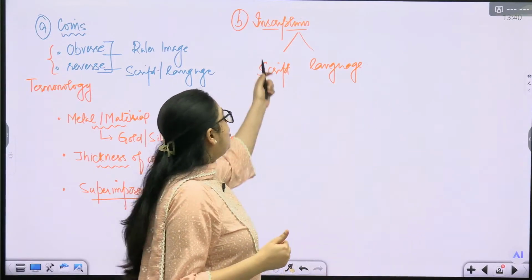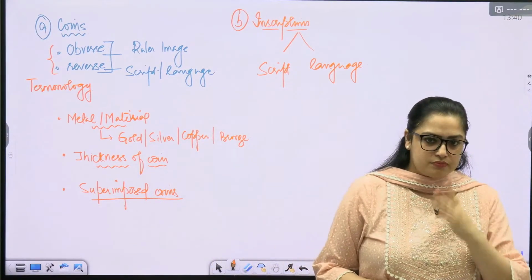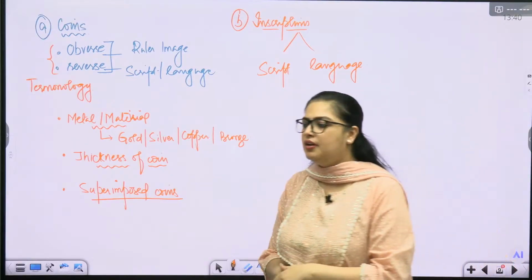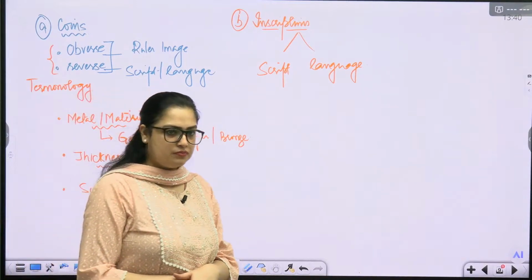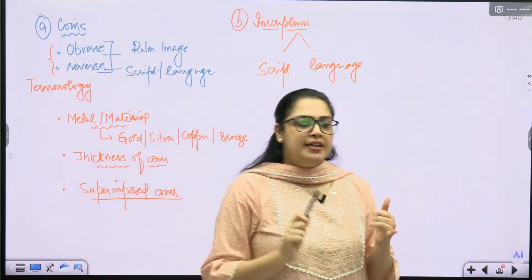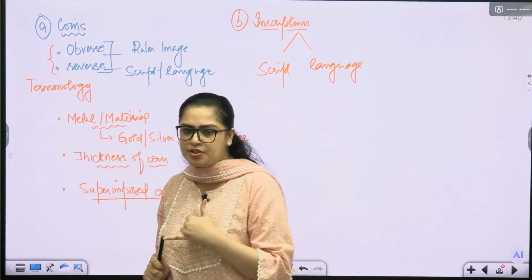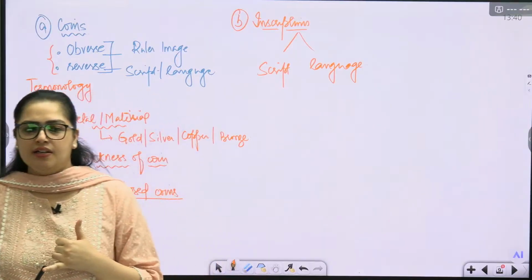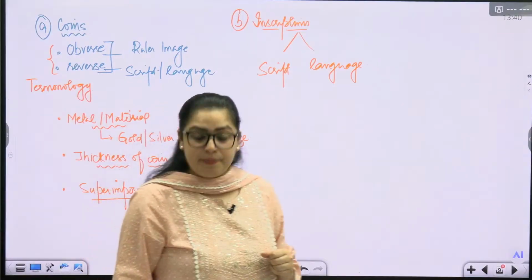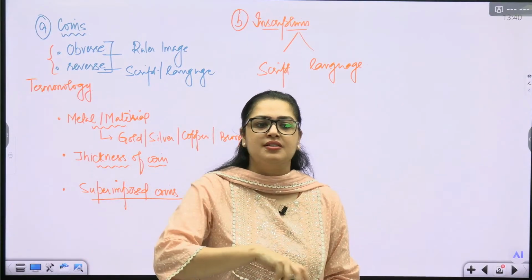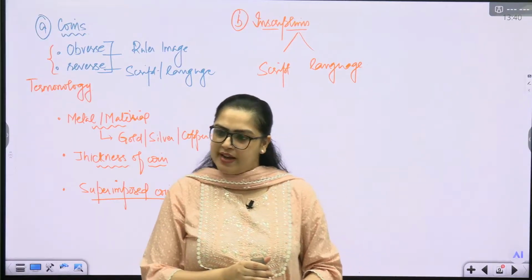Okay. So now when we talk about inscription, what does inscription give us? It gives us information of the time. For example, the inscriptions of the Maurya Empire. We have got a lot of inscriptions. Some inscriptions are called royal inscriptions. Royal inscriptions were basically the messages of the ruler to the people, to his subjects, that you should follow these rules every day, things like that.